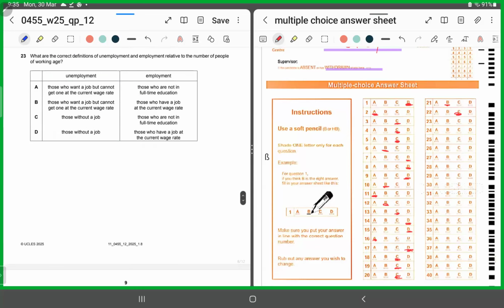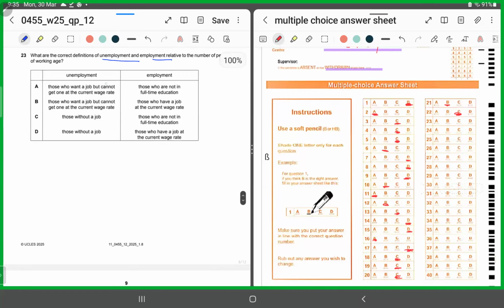23. What are the correct definitions of unemployment and employment relative to the number of people of working age? So unemployment is what? The people who want to work but are unable to find a job at the current wage rate, right? And employment is what? Those who have a job at the current wage rate. So for 23, it has to be B. Those who want a job but aren't able to find one, that's unemployment. And those who have a job at the current wage rate, that's employment. So for 23, it's B.